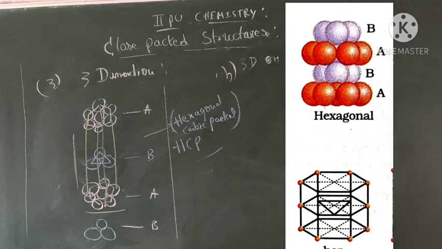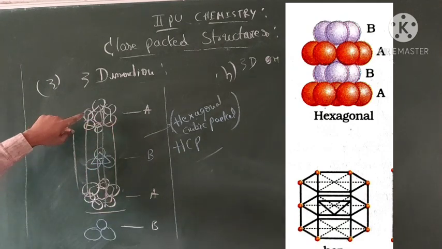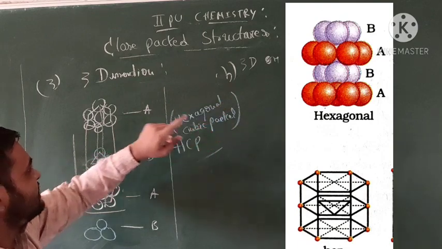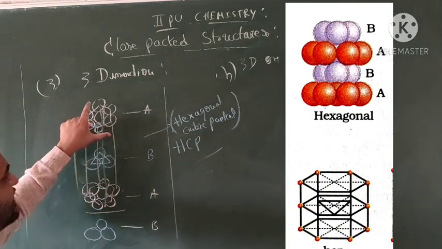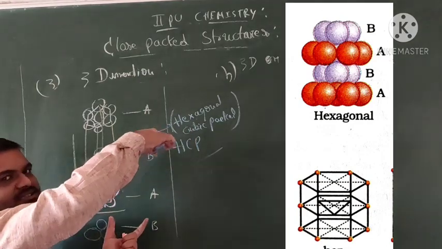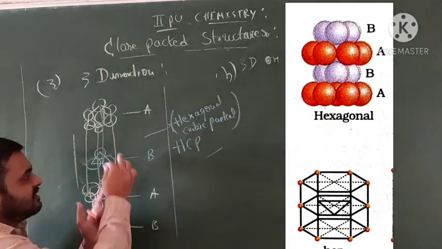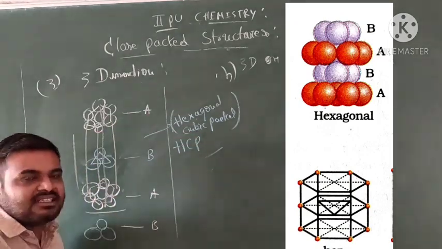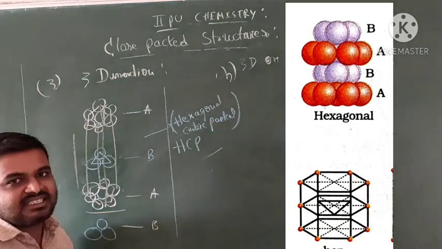Okay, students. See, this is three-dimensional and overlaps three layers. This is the first layer, the second layer, this is the third layer. The first layer looks like this. The balls will be joined with six molecules. Then overlap the second one, then again overlap. What does this look like? A hexagonal structure. This is called hexagonal cubic packing structure.